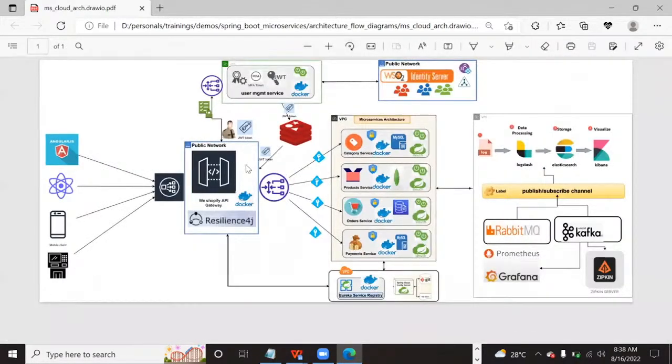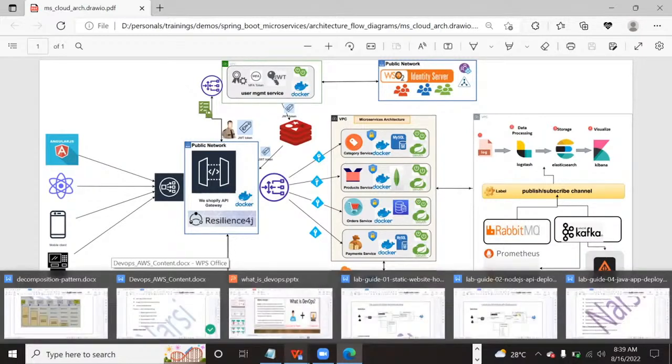These are now on AWS, and we will automate these services using DevOps. You can see Redis cache, RabbitMQ, Kafka, Zipkin, Grafana, ELK, and then the microservices, Discovery Server, and Gateway. Load balancers are there to manage the load among them. Security, IAM, is there too. So this is the microservices architecture where we will finally deploy.